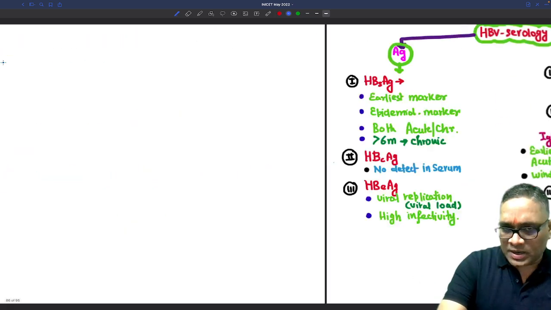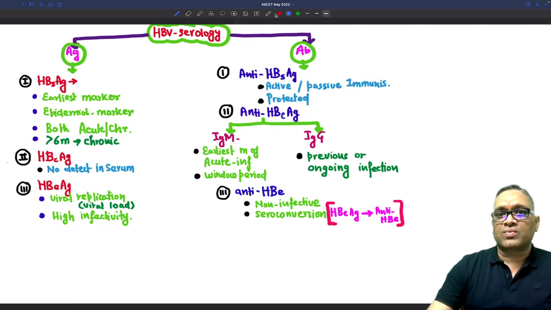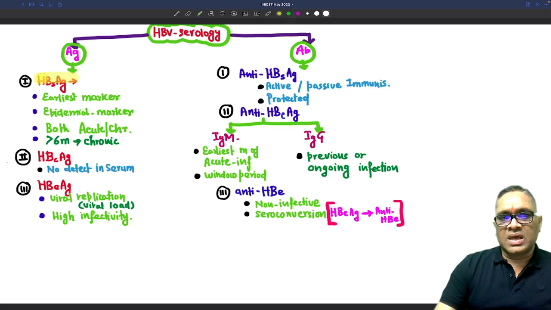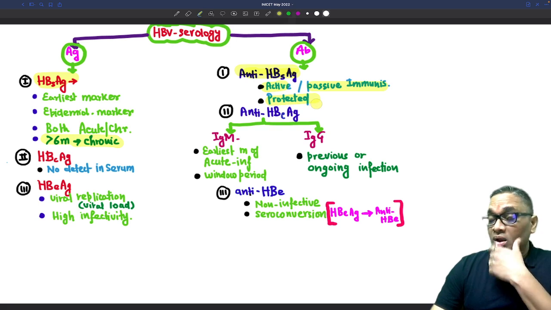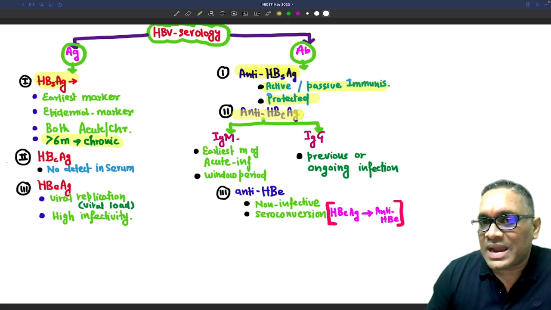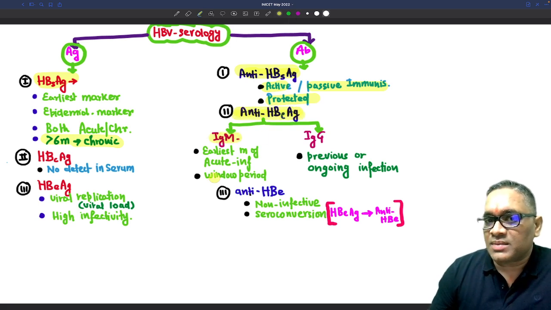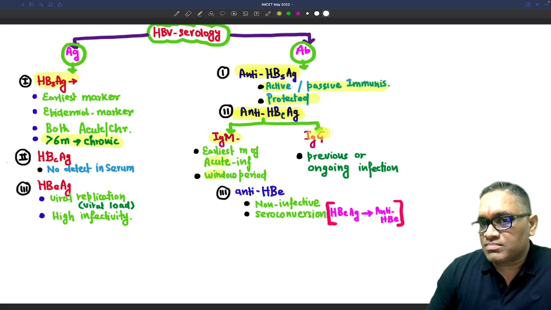I will give you this PDF. So this serology you can go through once, right? What I have shown you here, I'll just briefly tell you. HBsAg for more than 6 months can be seen in chronic infection, right? Anti-HBs is from active or passive immunization, and they are protected. So it is not seen in chronic hepatitis B, right? When we see anti-HBc antibody, IgM is for acute infection, but IgG is for previous or ongoing infection.